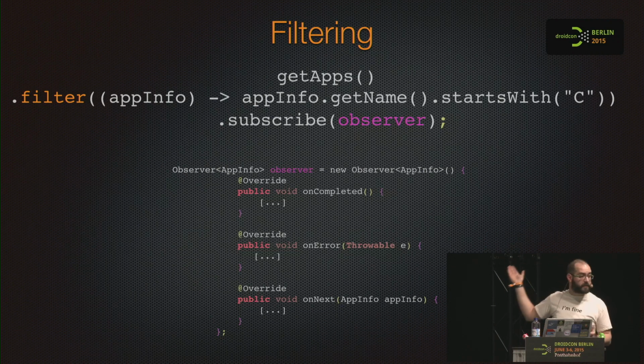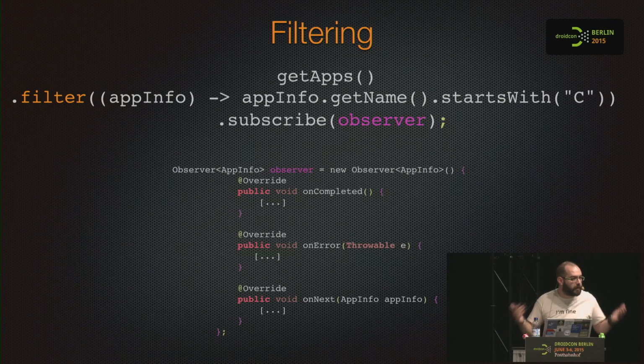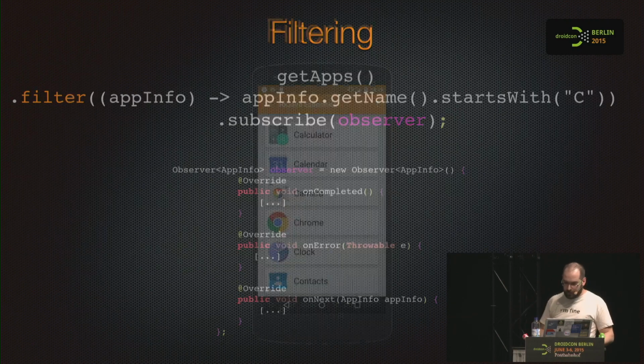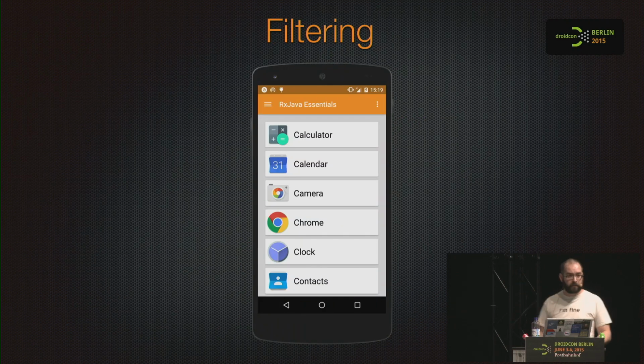The observer is always the same. He's not aware of anything. He's just waiting for AppInfo objects and displaying them. So we have a new filtered collection with one line of code.